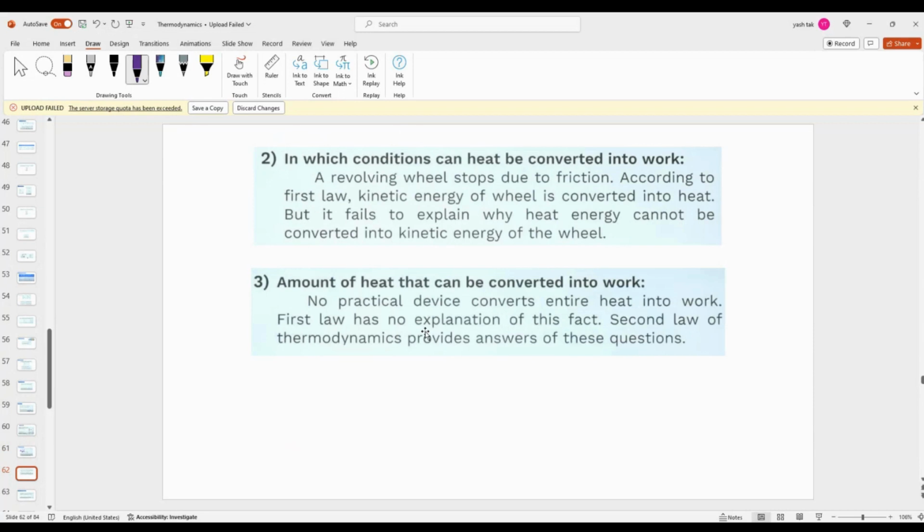The second law gives information about how much heat can be converted into useful work, and under what conditions work can be converted into heat. The first law was simply telling that if you give Q, it will convert into work done, but in some cases it's not possible.